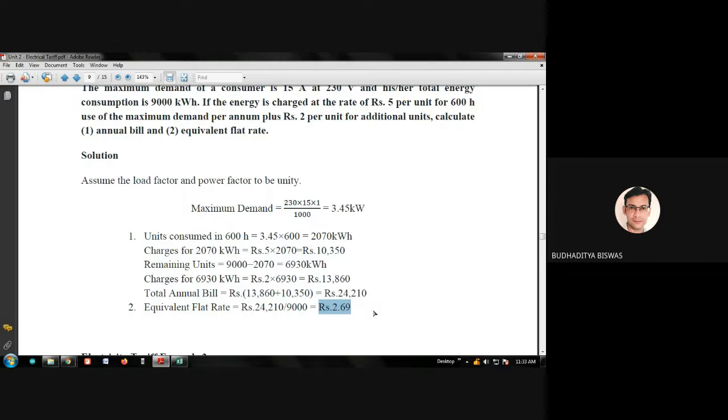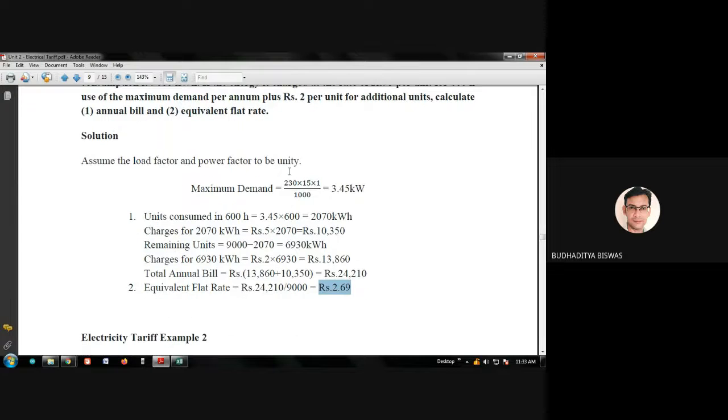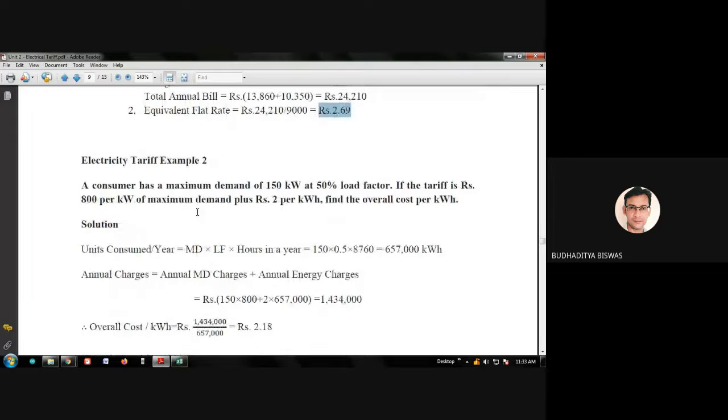How much unit we consume, how much bill we pay. So bill we pay divided by unit consumed gives you the flat rate, which is generally not used in the normal consumer. Okay. So this is the answer of the first one. It's very easy. Come to the second one.